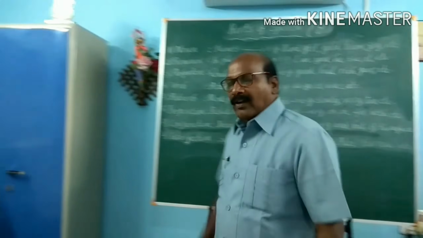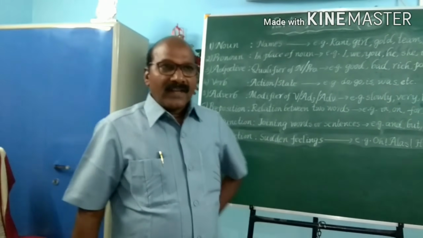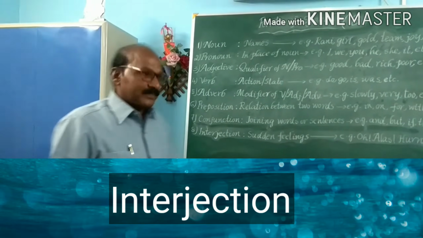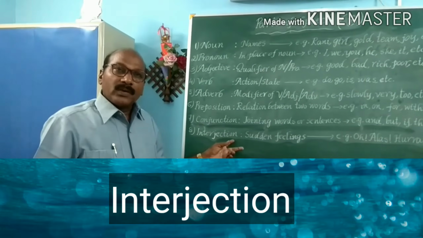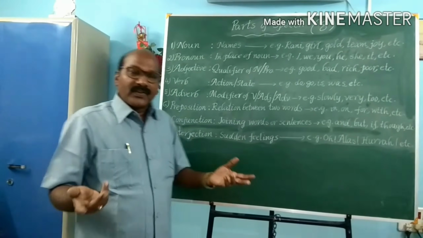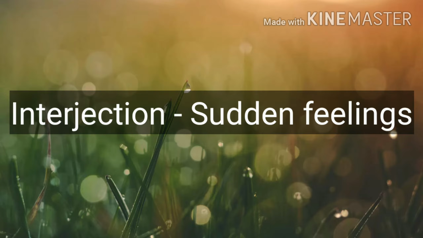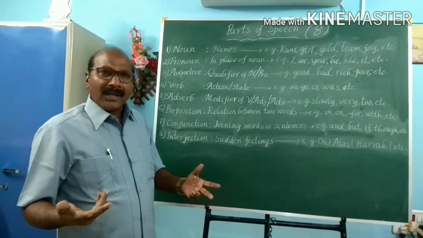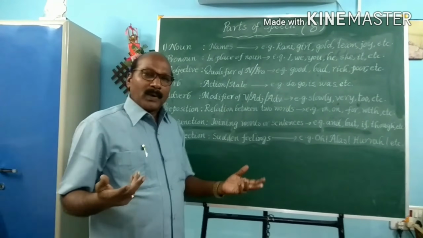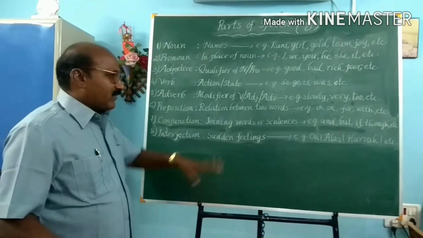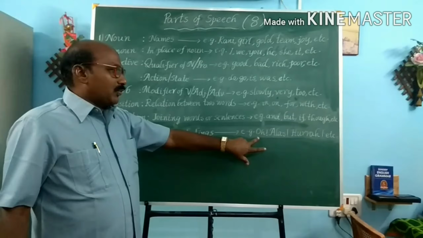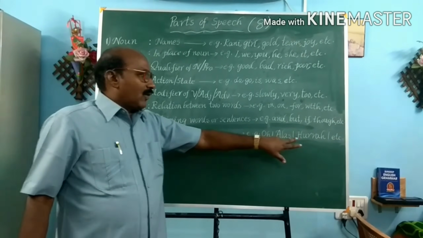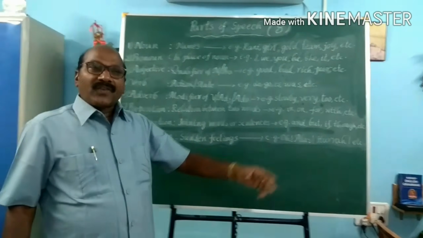Now coming to the last part of speech, that is interjection. An interjection is a word that expresses some sudden feelings, the sudden feelings of joy, sorrow, fear, anger, pain, surprise, wonder, whatever it is. For example, oh, alas, hurrah, etc.